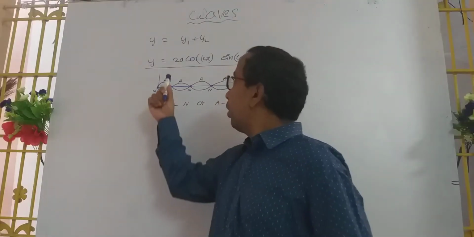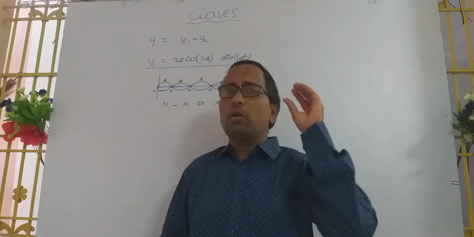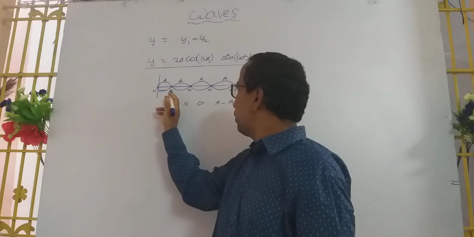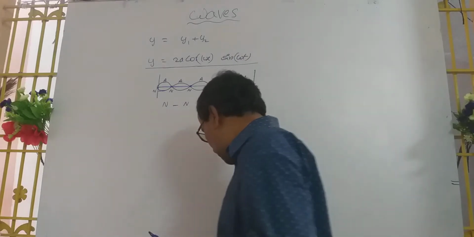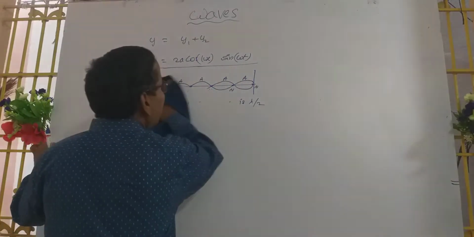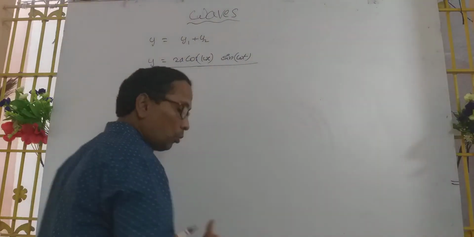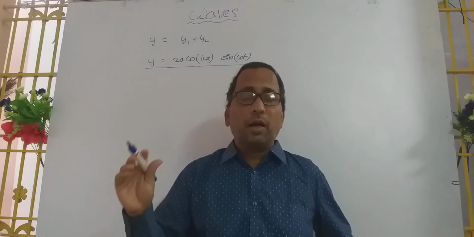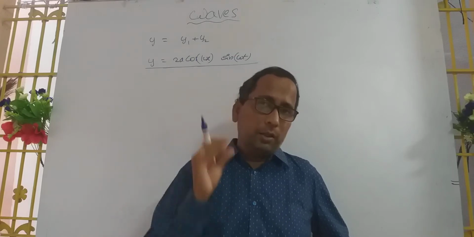Now we are discussing the stationary wave formation. In the stationary wave, nodes and antinodes are formed, and the distance between successive nodes or successive antinodes is λ/2. Here we can discuss two types of formation: 2a cos kx sin ωt, and also 2a sin kx cos ωt.